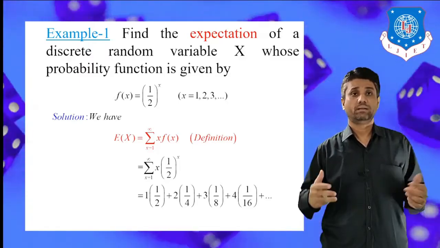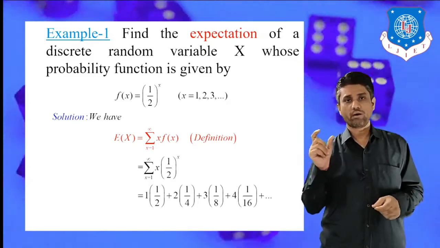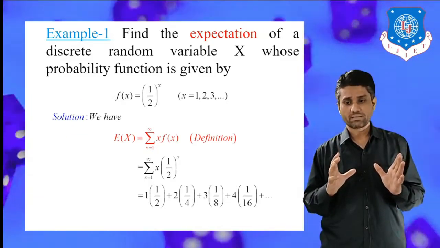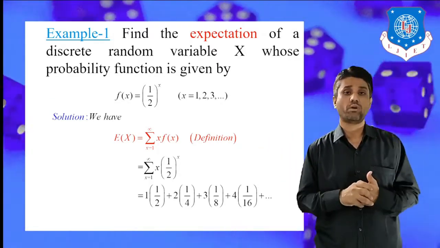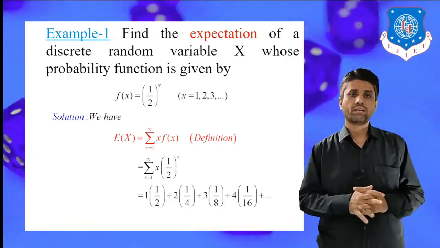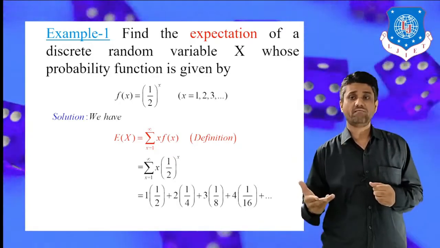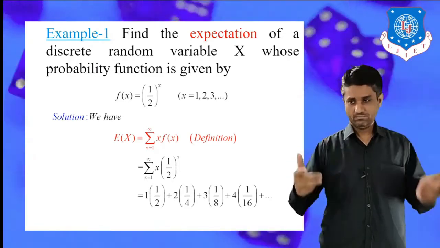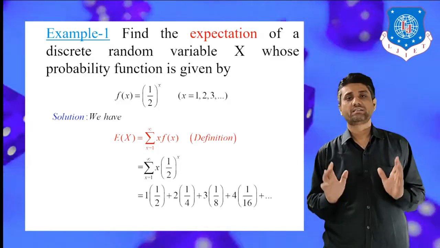If we look carefully, this random variable is known as a discrete random variable, and the probability function is valid for X equal to 1, 2, 3 and so on, that is countably infinite. In our previous lecture we saw in detail that for a discrete random variable, the mathematical formulation of expectation is given by E of X equals summation of X into f of X.